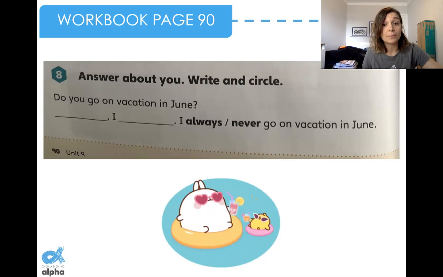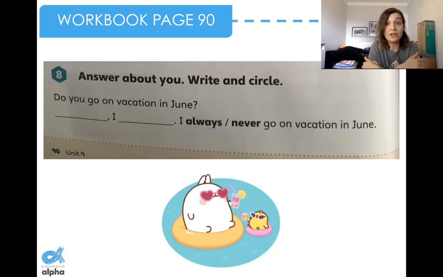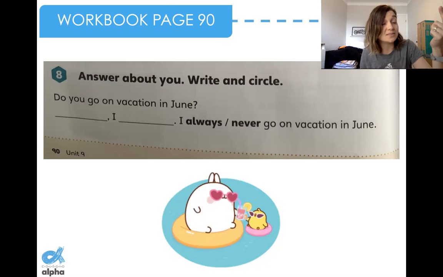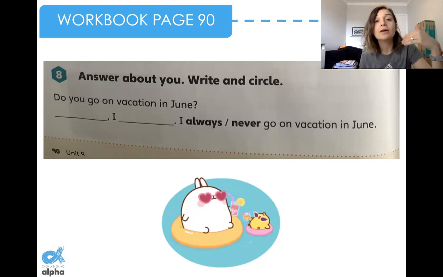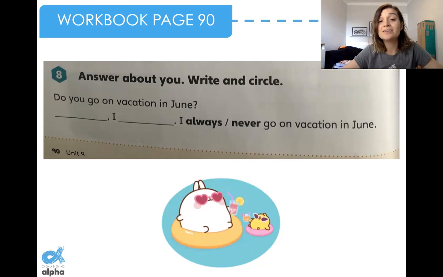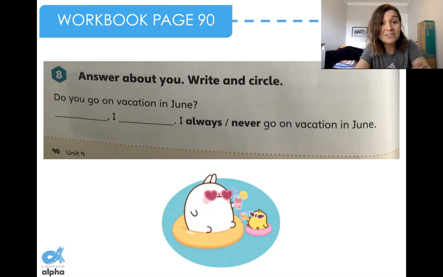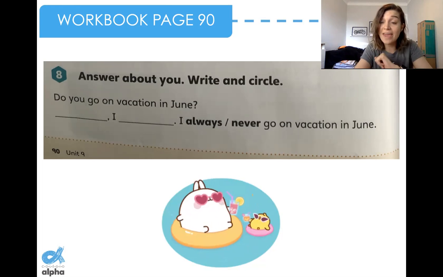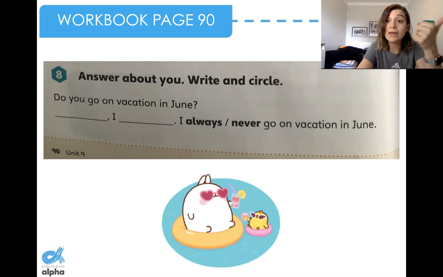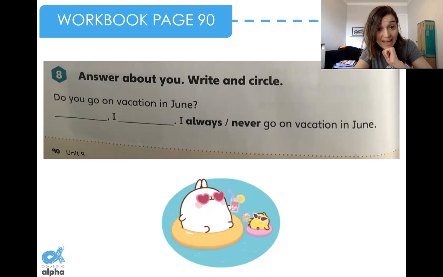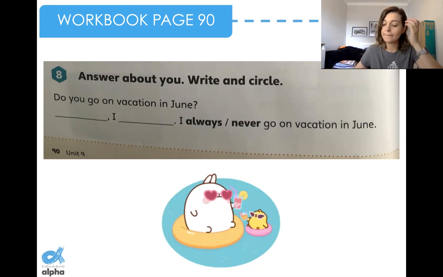Remember, June in Brazil is very cold. In the USA, it's hot, but here it is cold. So the question: do you go on vacation in June in Brazil? You have to put the answer, no or yes, and you have to put always or never. So this is your homework.